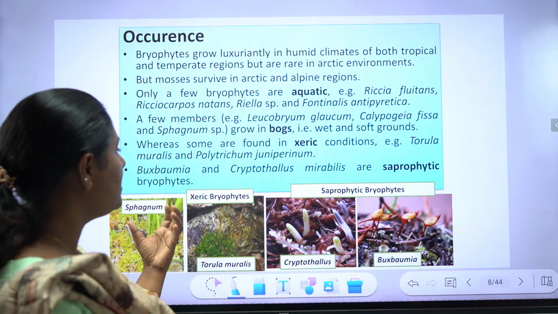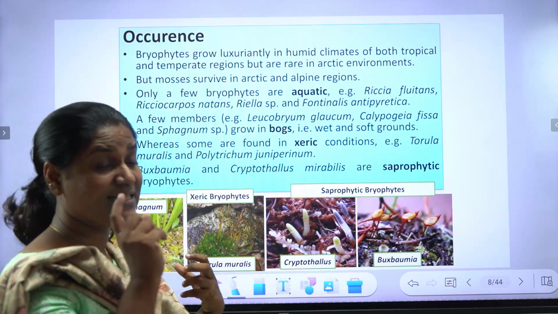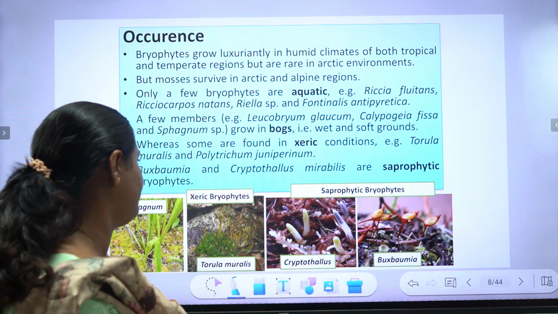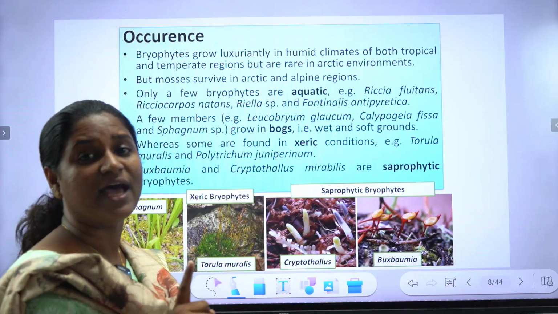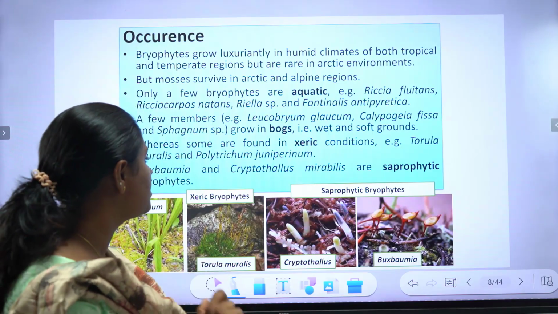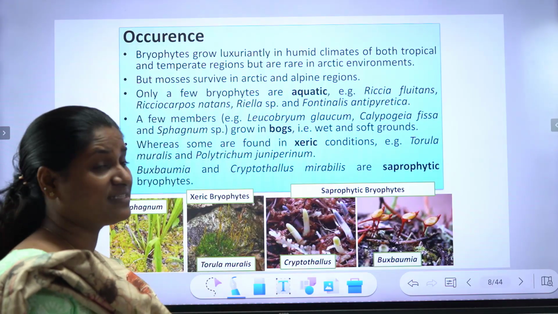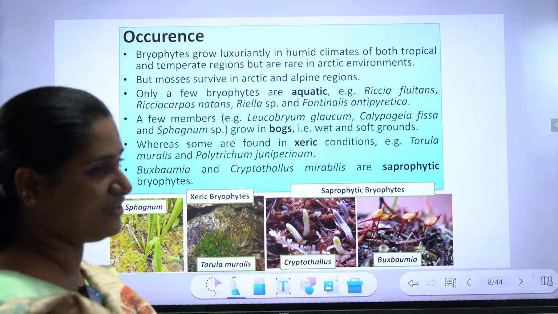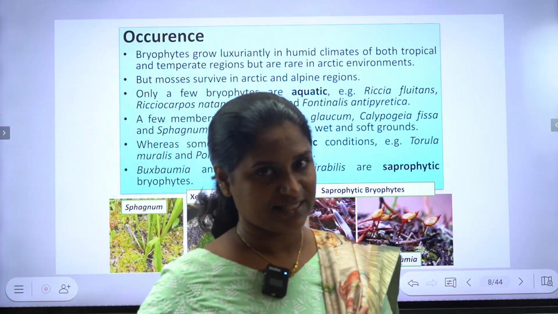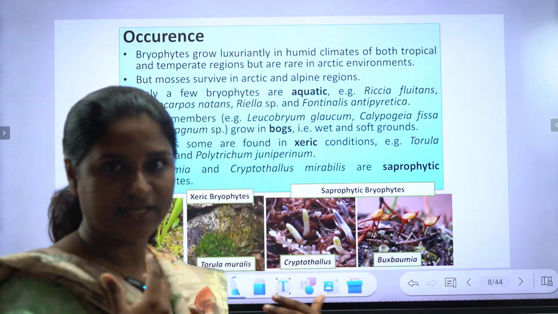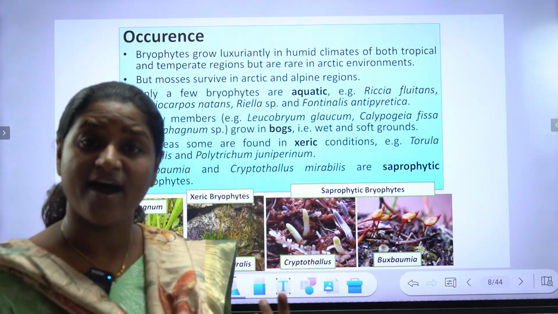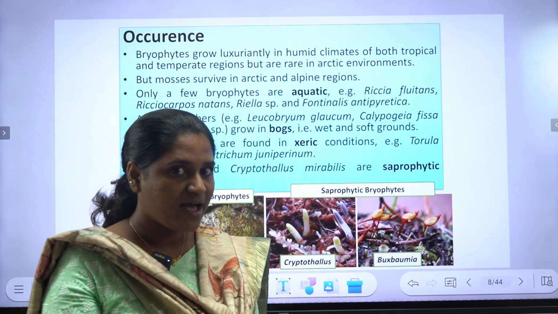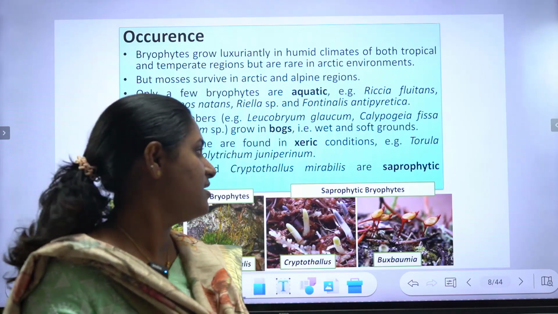And Buxbaumia and Cryptothallus mirabilis are saprophytic bryophytes. We need to pay much more attention to this fact. Usually bryophytes appear greenish, right? Greenish means they possess chlorophyll, they are photosynthetic, with an independent life cycle.